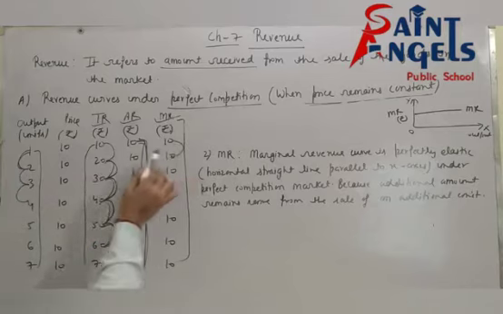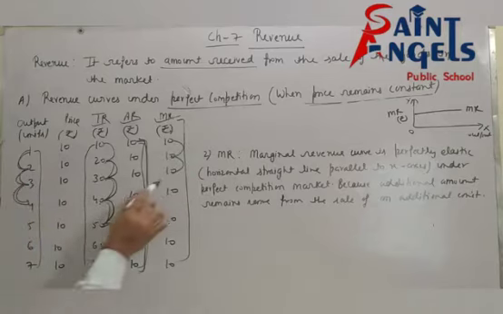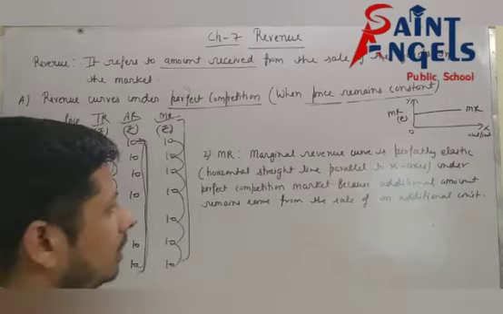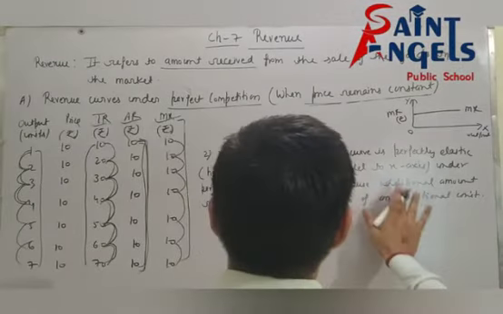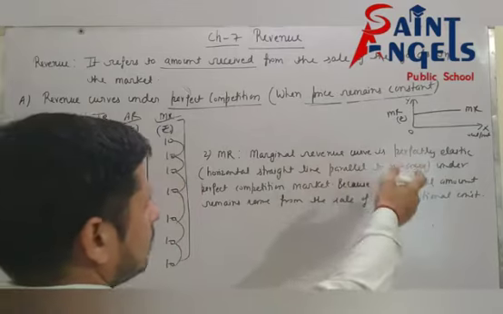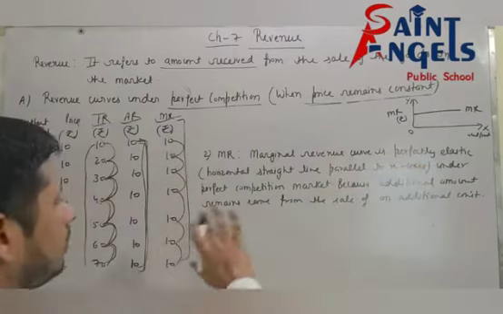you will get 10 rupees. Additional unit, you will get 10 rupees. So I hope all of you have understood how you explain position of MR curve under perfect competition market.